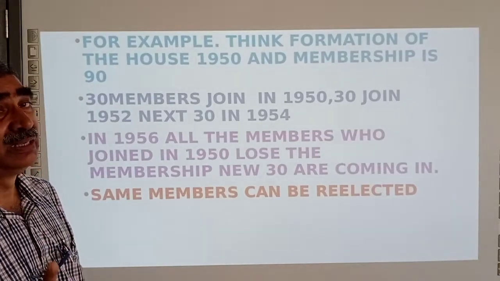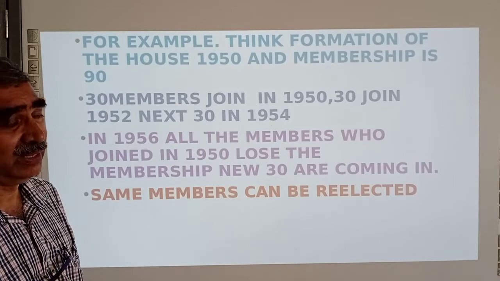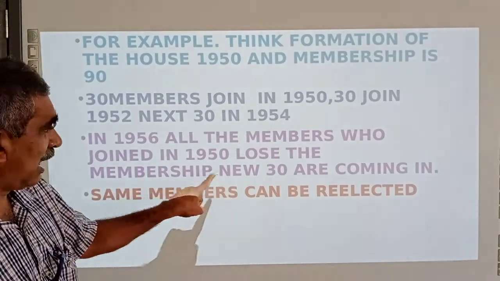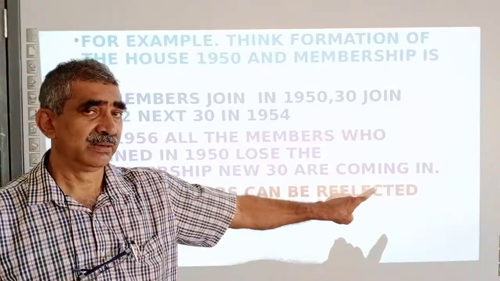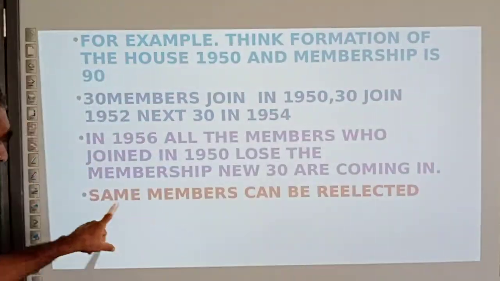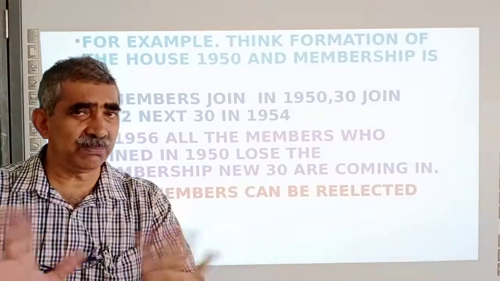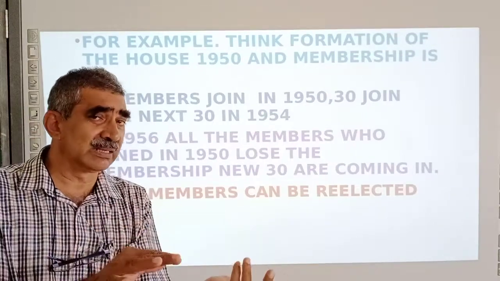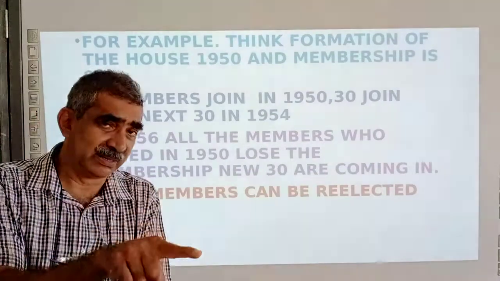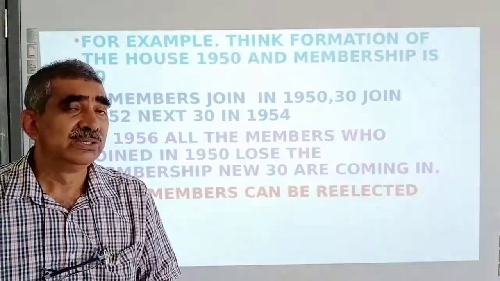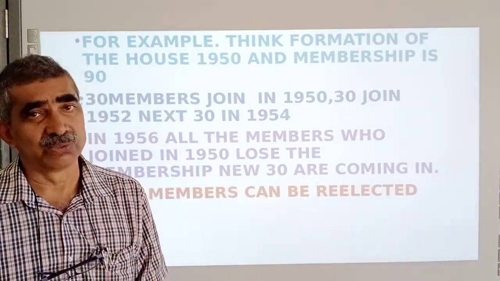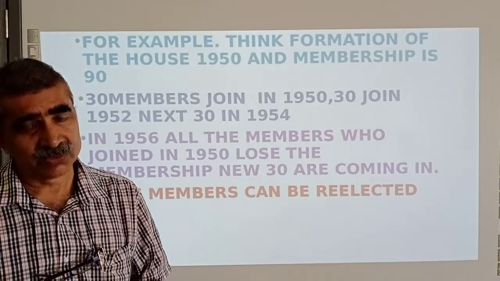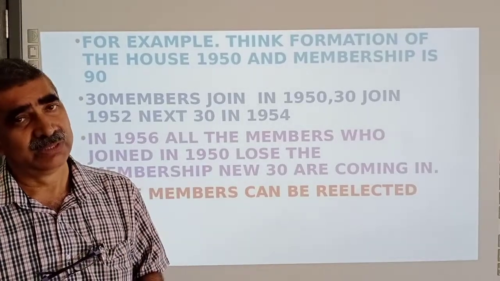New 30 are coming. But it doesn't mean the same members cannot be re-elected. There is no problem with it. After 6 years, the person can be re-elected. But he has to be re-elected, then only he can continue for 6 more years. That is the speciality of Rajya Sabha.